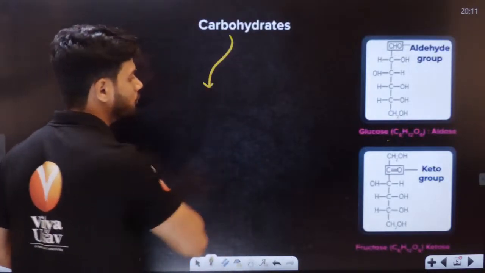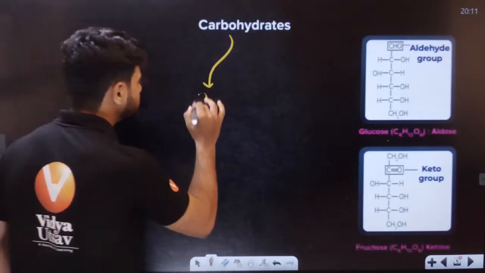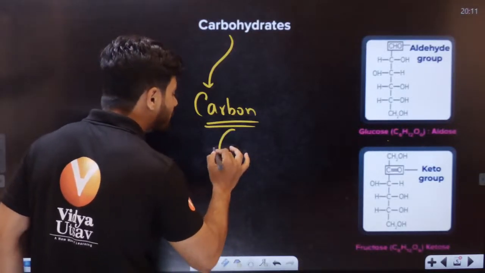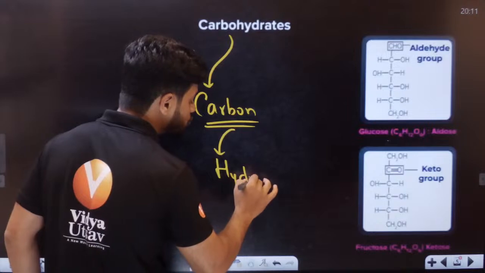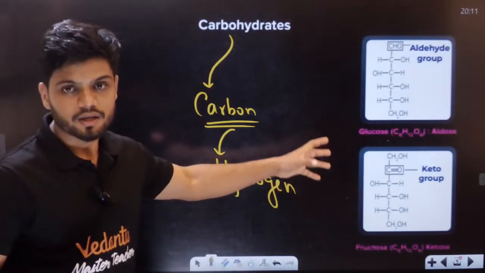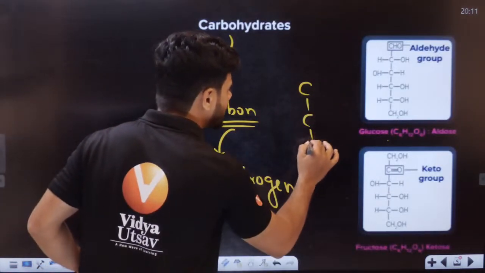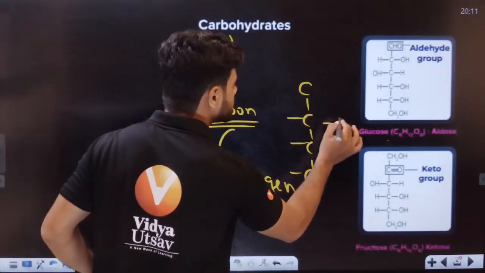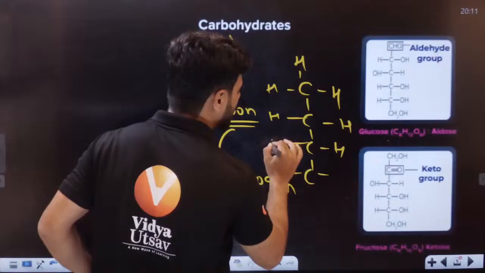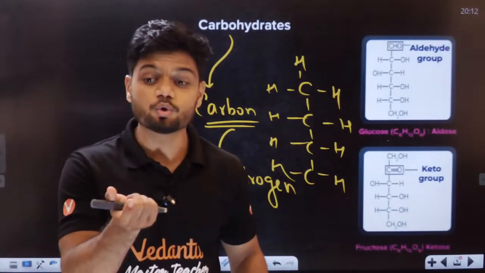Carbohydrates are mainly made up of two different elements. They are made up of carbon as a backbone, as well as hydrogen. So these are called your hydrocarbons. You might have seen them, students: carbon, hydrogen. These are called your carbohydrates. You know something called glucose.